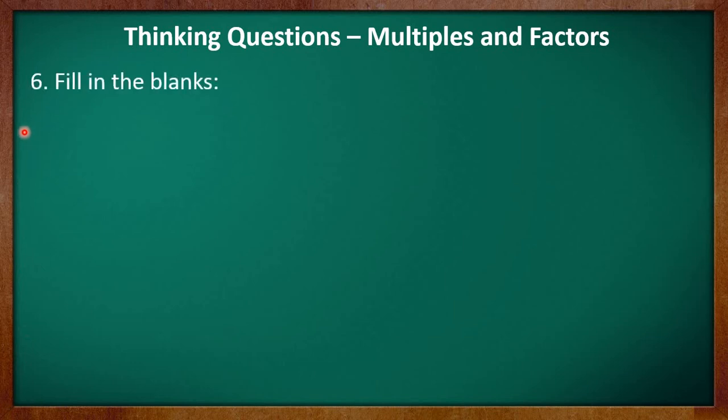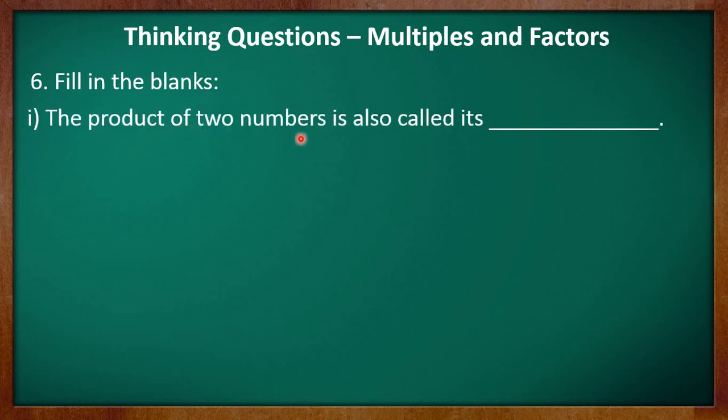Let's now move to question number 6. It is fill in the blanks. First part is: the product of two numbers is also called its dash. Kids, we know that when we multiply two numbers, we get a multiple of those two numbers. Also, the answer of multiplication is called the product. So you may say that the product of two numbers is also called its multiple.